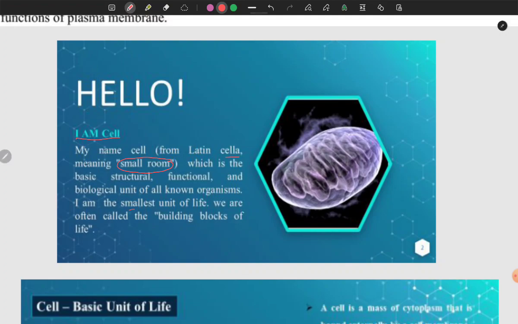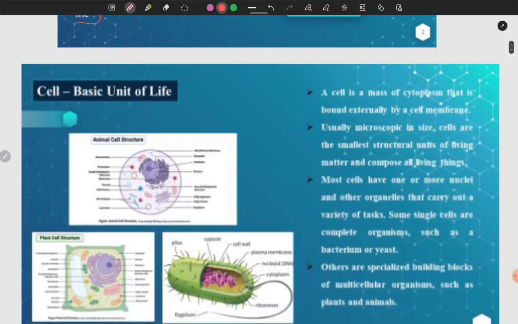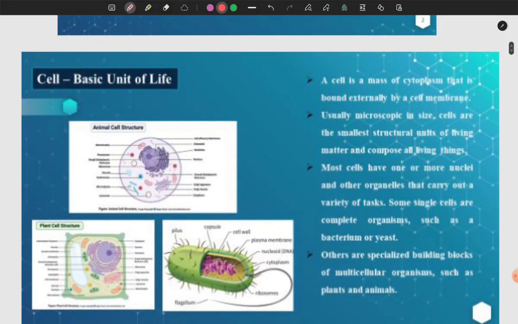It is the smallest unit of life, and we often call cells the building blocks of life, which is a very basic thing that we have learned from our childhood. Now, some more basics about the cell. There are two types of cell: the animal cell and the plant cell. A cell is a mass of cytoplasm that is bound externally by a cell membrane. It is microscopic in size, and it is the smallest structure and unit of life that we have heard before.